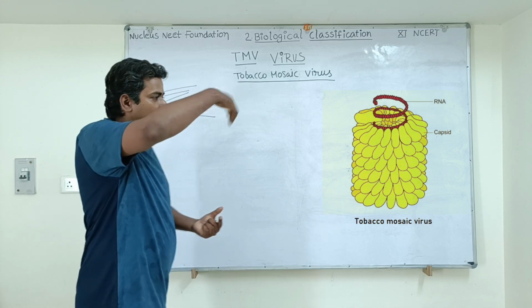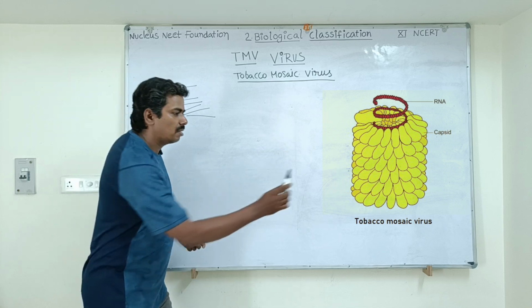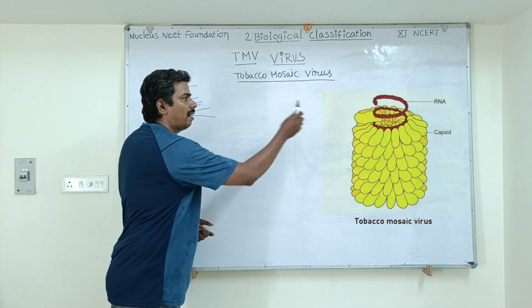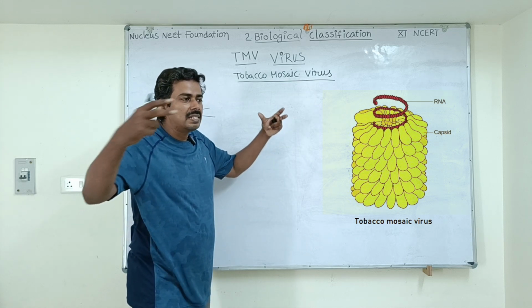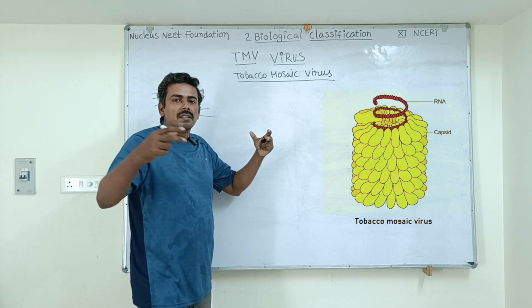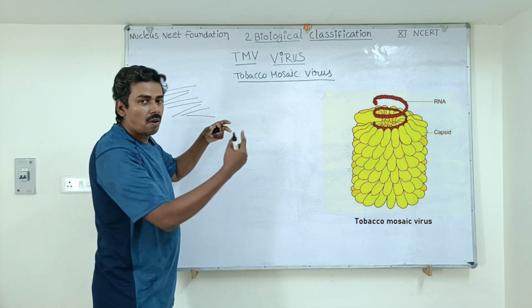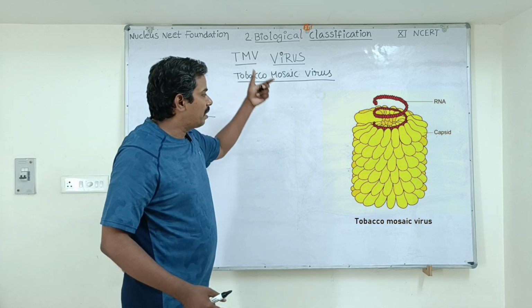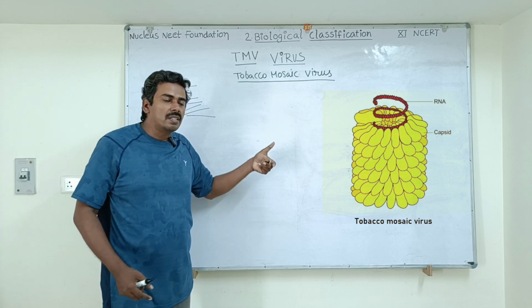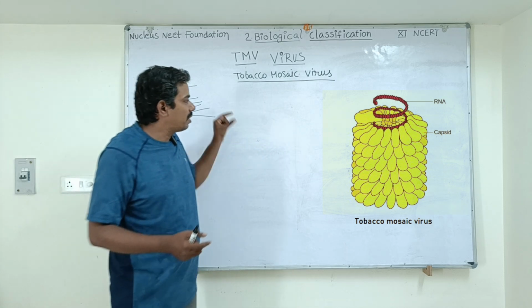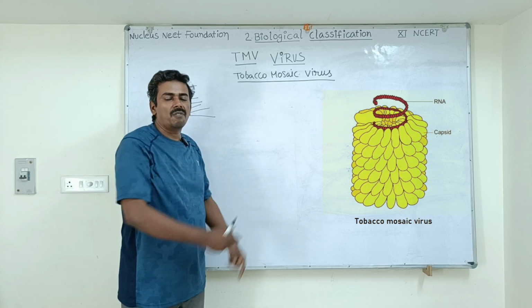At the center of this cylindrical body, there is a hollow space which is called the core. In this hollow space, there is spirally arranged single-stranded RNA as genetic material. Attached to the single-stranded RNA, there are protein subunits called capsomeres, attached to the spirally coiled single-stranded RNA. So overall, the shape of the virus will be like this. The protein subunits, which look like grapes, are all attached to the single-stranded RNA from all directions. That gives an appearance of a cylindrical shape.